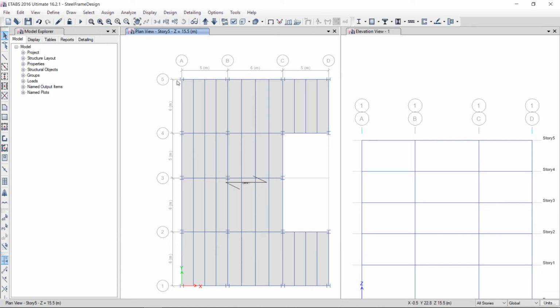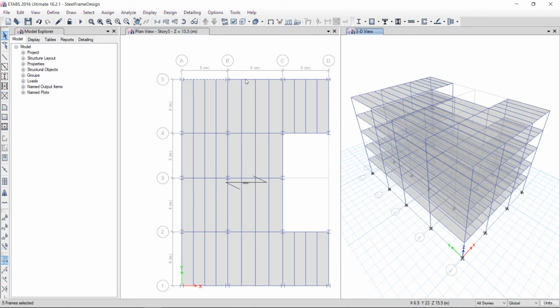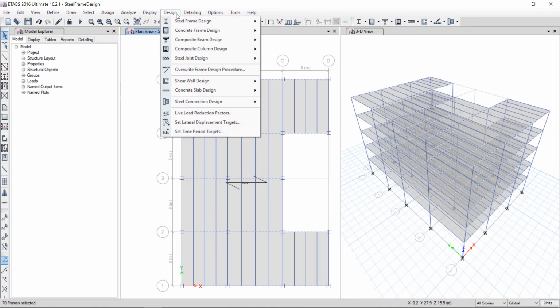For example, see here this beam has bracing at the location 1, at the half, at the 75%, meaning 25%, 50%, 75%. I have selected all the beams. Ready. Okay, here all these beams have bracing at 3 locations. Go to design, steel frame design.